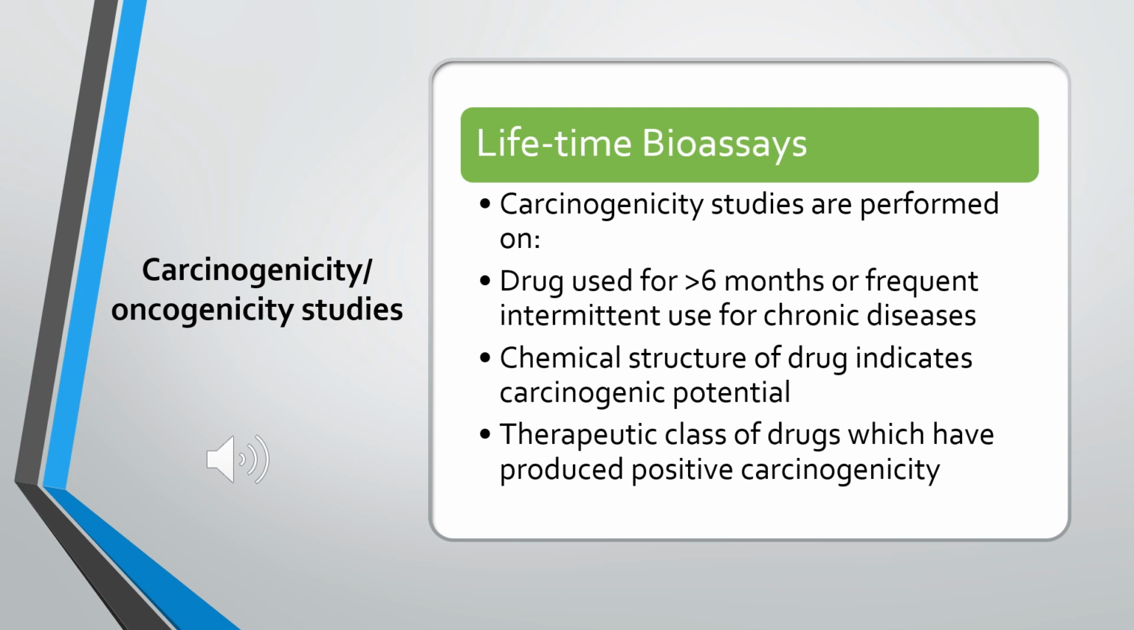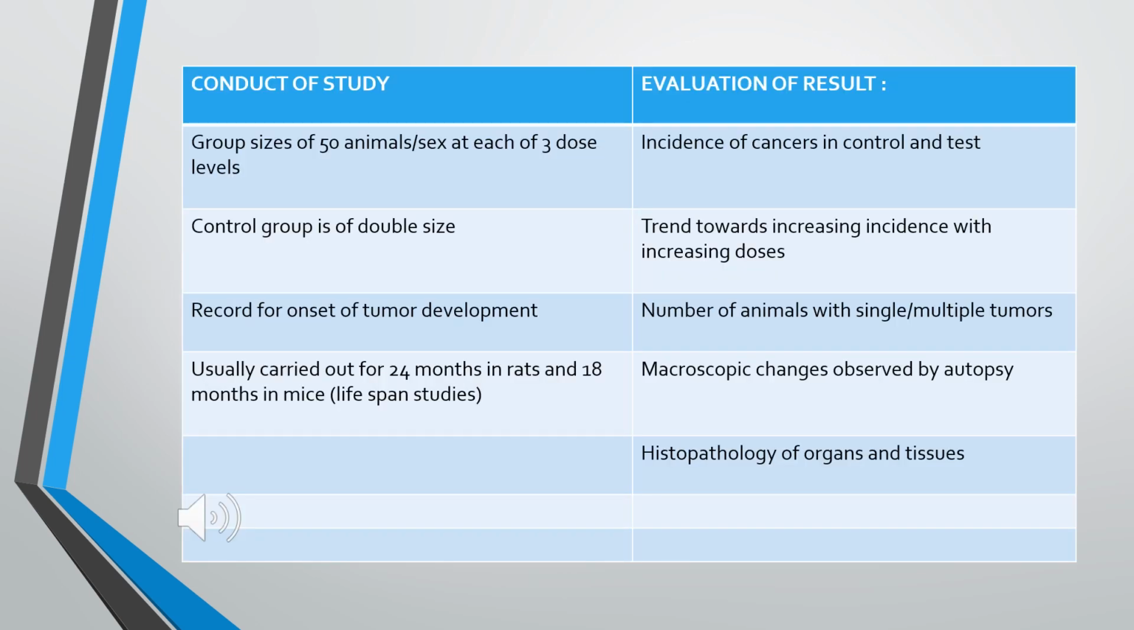It is conducted by lifetime bioassay. For drugs which are used for more than 6 months, usually carcinogenicity studies are conducted as part of toxicology studies. How are we going to conduct a study to check whether a substance has a carcinogenic effect or not? We will take 3 different doses, different levels, and the group size will be 50 animals. The control group will have double the size. If we take 50 animals, here we will take 100 animals and we will check for the development of tumor. Usually the test will be carried out for 24 months in rats and 18 months in mice.